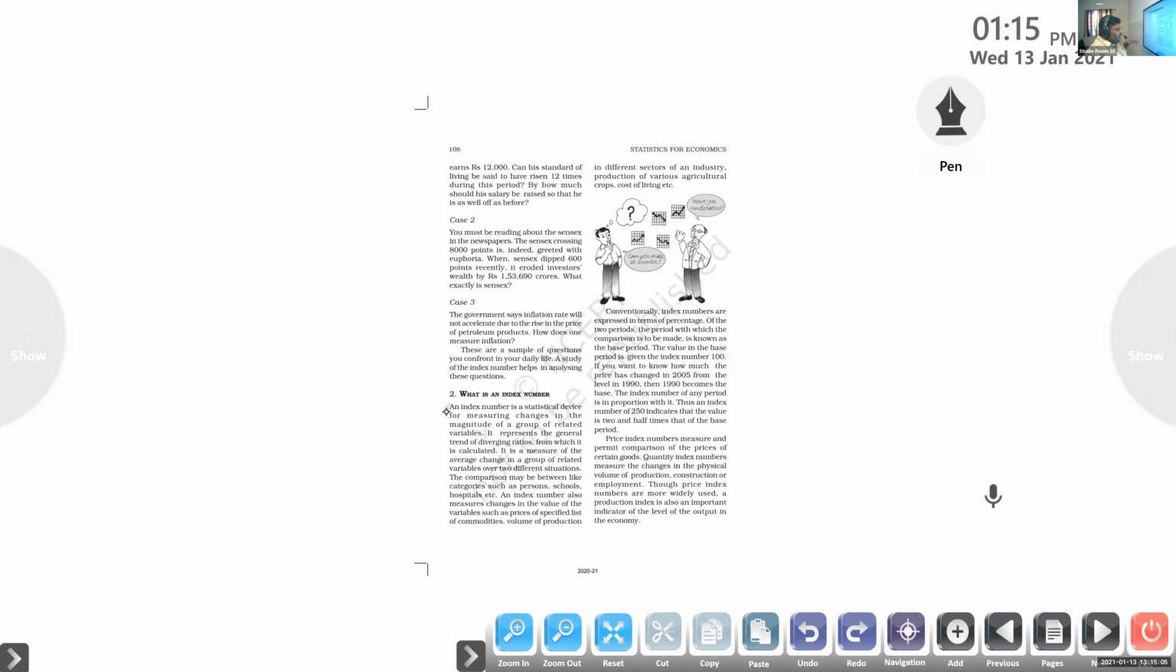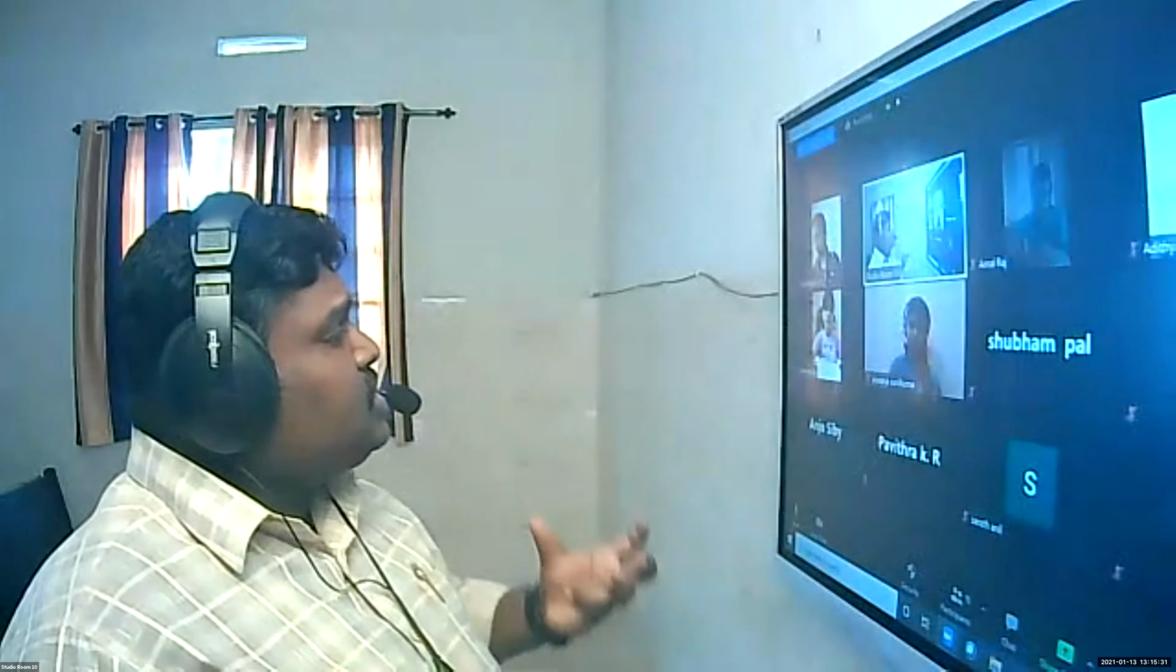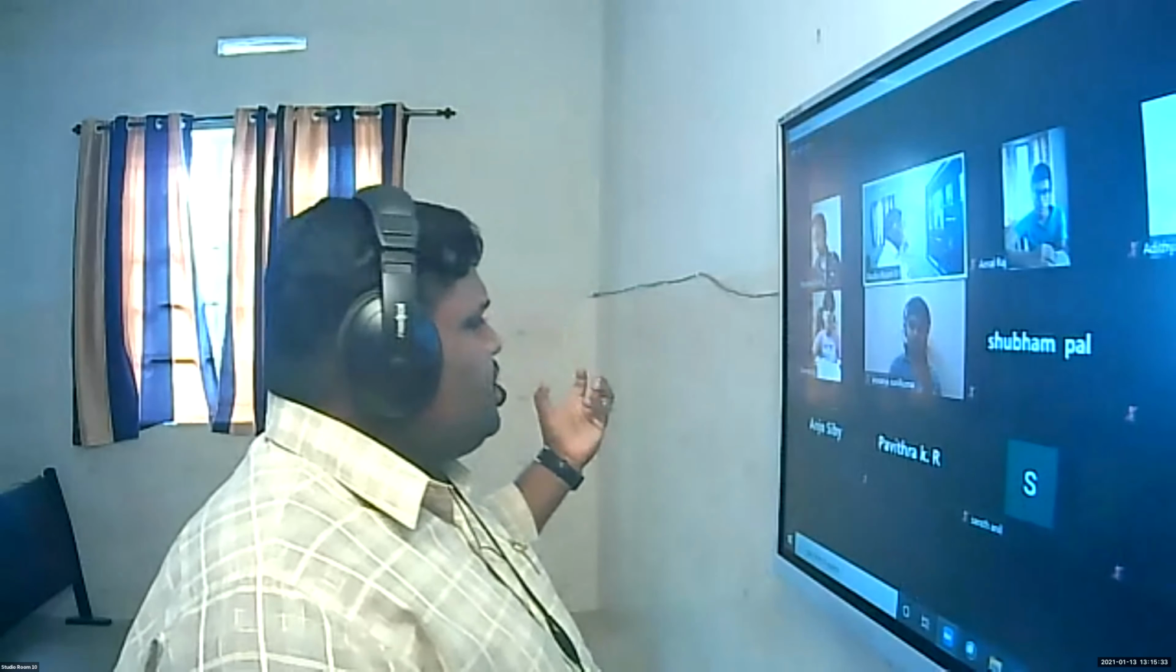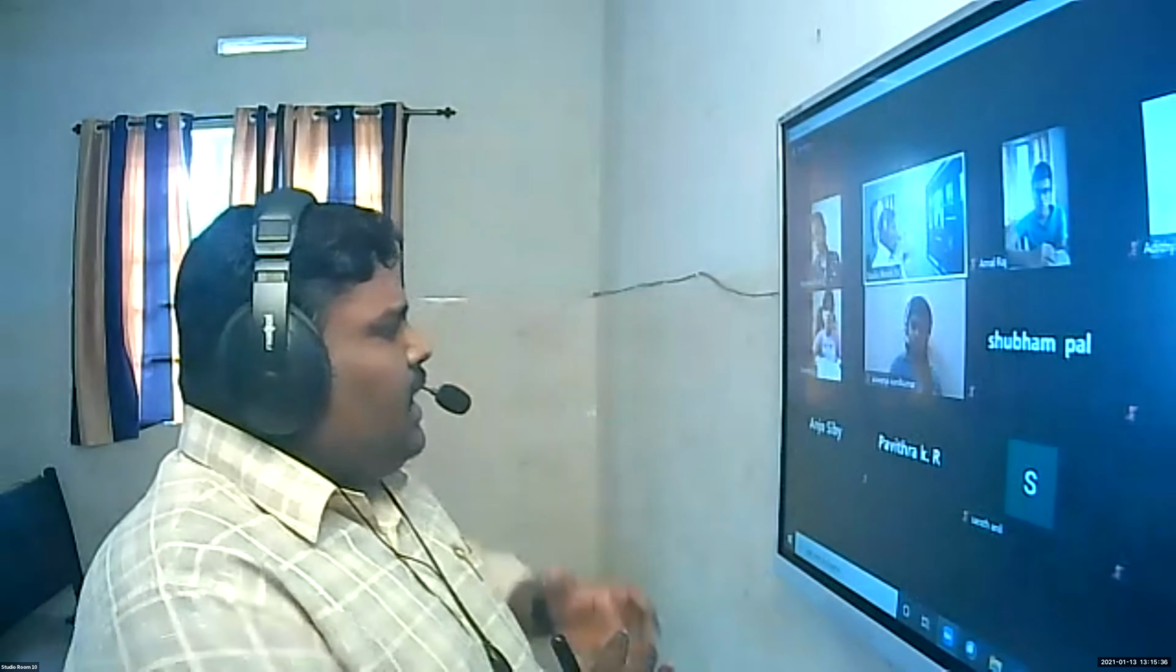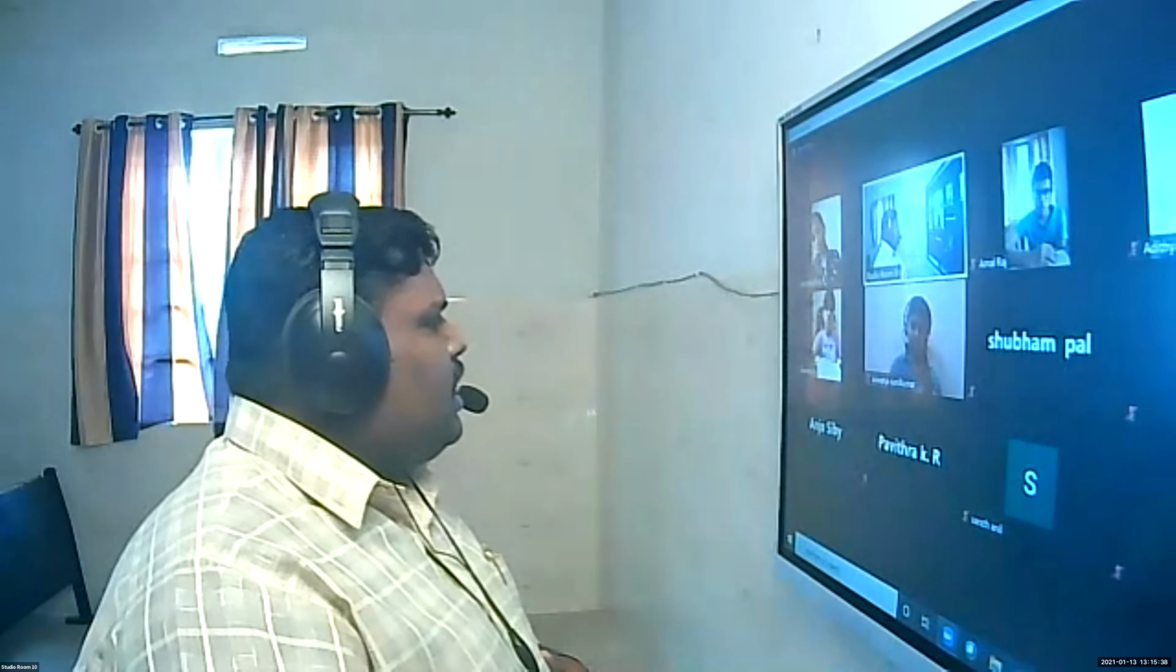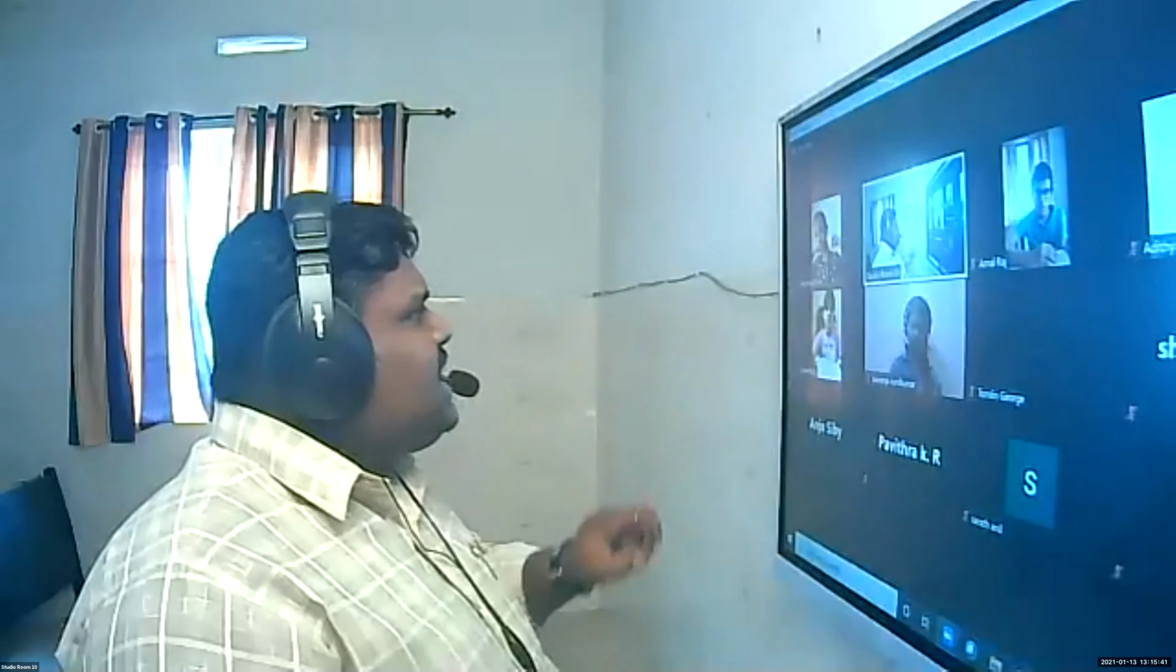There are a number of utilities with index numbers, where we can use them: for individuals, schools, hospitals. An index number also measures changes in the value of variables such as prices of a specified list of commodities, volume of production, and different sectors of an industry. So the magnitude of change in the production sector also we are able to find. In the base year, production is that much, for example 100 kilograms, and in the present year that increased to 200 kilograms. Clear? So the index number is able to say the difference.